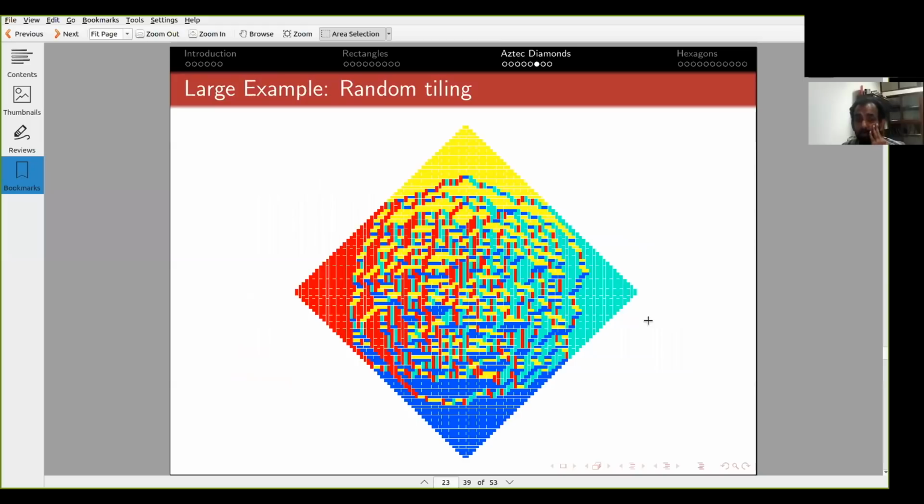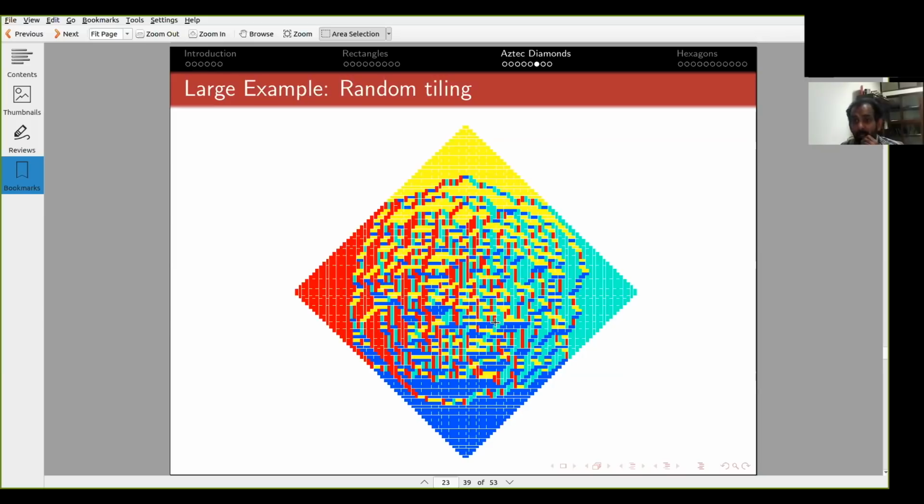Okay, now let's take a look at a random tiling of the Aztec diamond. This is a large Aztec diamond, 50 by 50 or something, size 50 that is. These pictures are all from the internet. Someone has picked a random tiling of a large Aztec diamond of size 50.